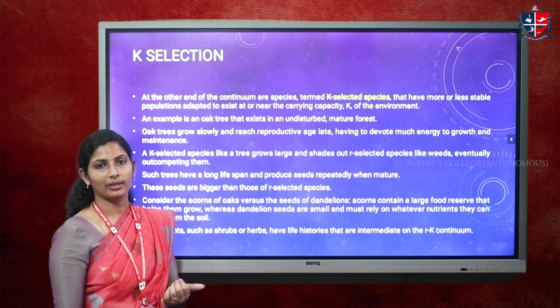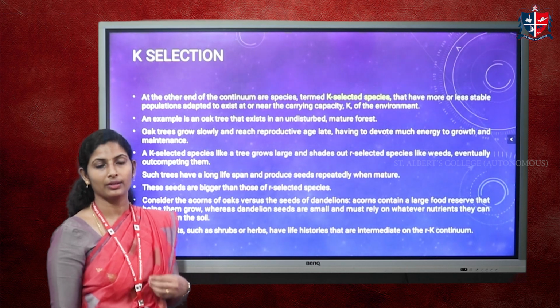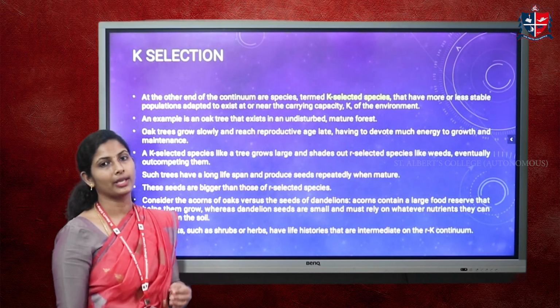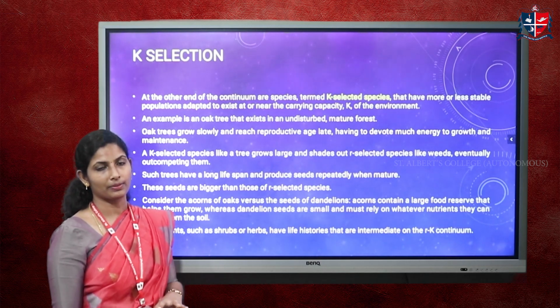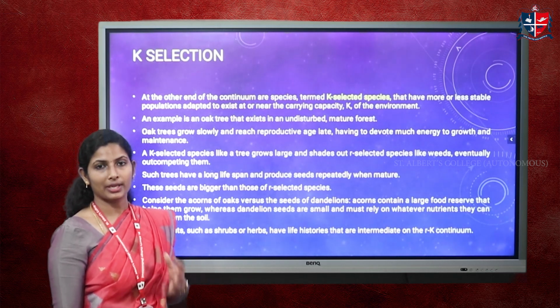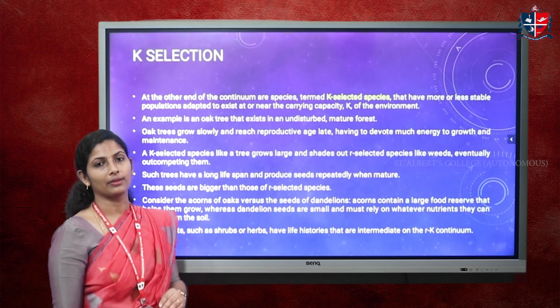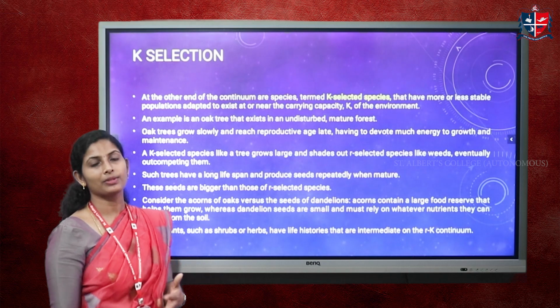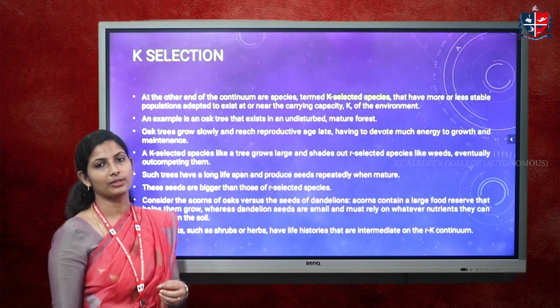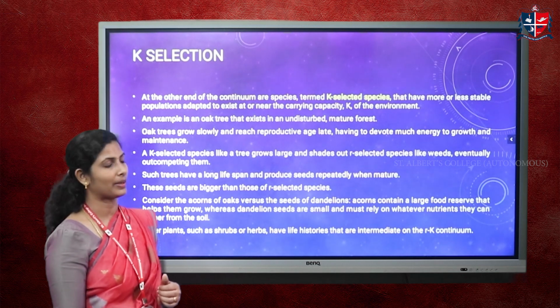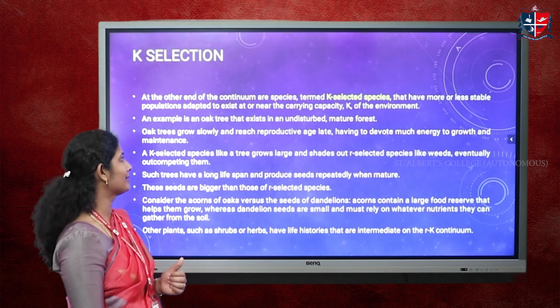And in these organisms, they provide their energy not only for rearing or producing their offspring, but they can also take care of their own health and their own maintenance. So they do not devote all their energy to the offsprings. They are providing time, energy and nutrients for them, but still they are taking care of themselves and maintaining themselves. So it improves the quality. Even though their number is very low, it improves very much their quality of living and their survival capacity. Such species are called K selected species.